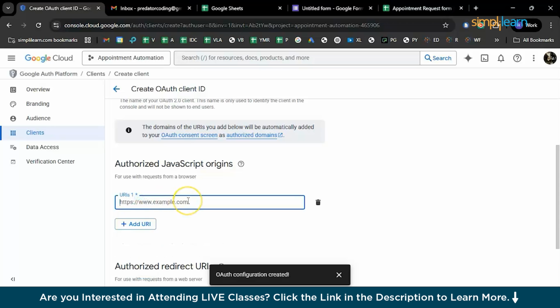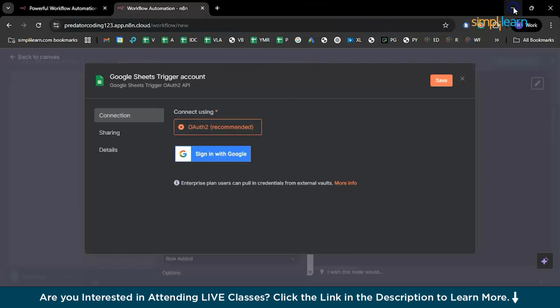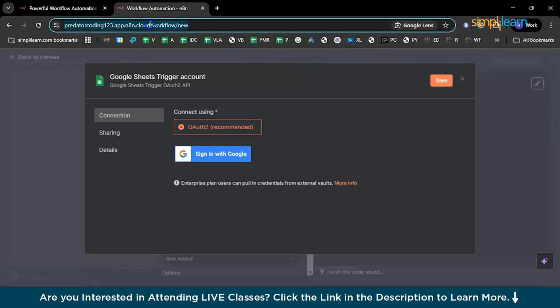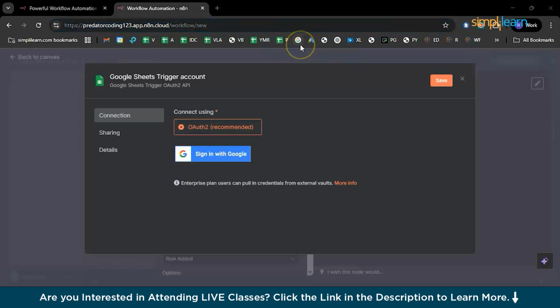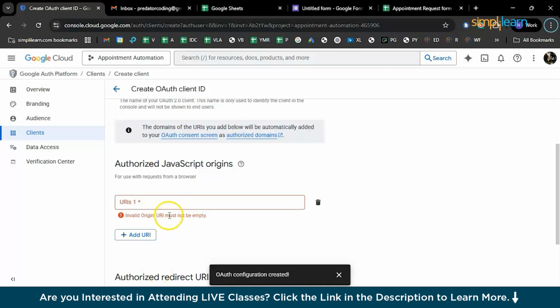Click on add URI, and the first URI is your project name. So just click on the entire link. Make sure you select all the name except for the workflow name and new. Apart from that, everything needs to be selected right from HTTPS. Just copy that and go back to your Google console and just paste it there.